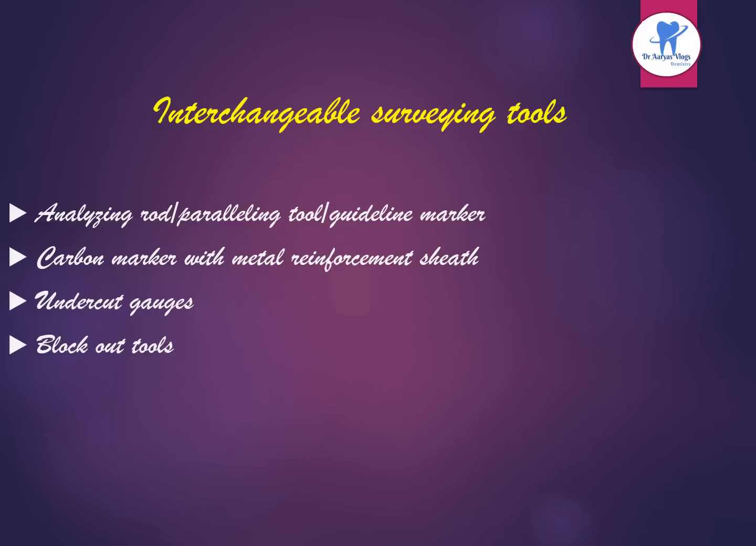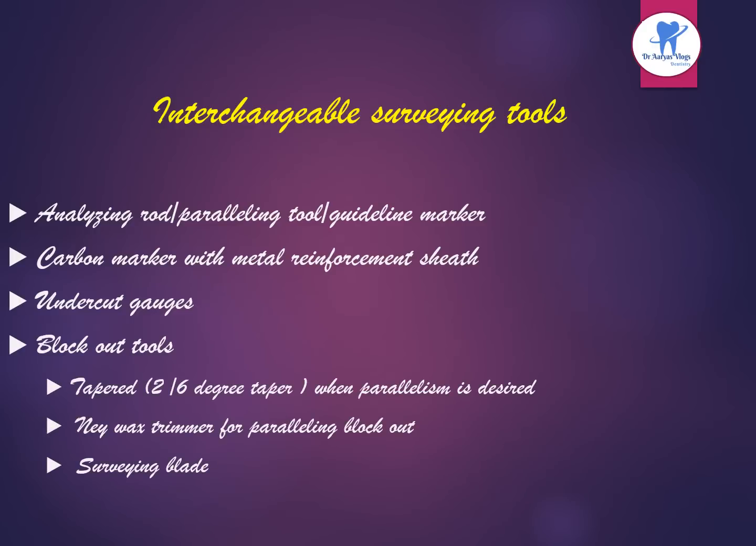And coming to the interchangeable surveying tools. Which are they? They are the analyzing rod or paralleling tool or gauge, the line marker or carbon marker with a metal reinforcement sheet, undercut gauges and blockout tools. Which are the blockout tools? Tapered tools, that is, as we have already said, 2 or 6 degree tapers are available when non-parallelism is desired. Then the Nail wax trimmer for paralleling blockout and the surveying blade.